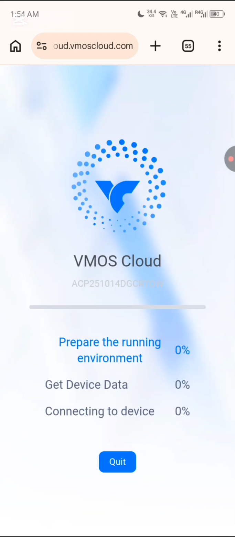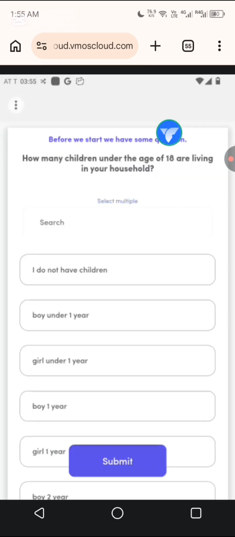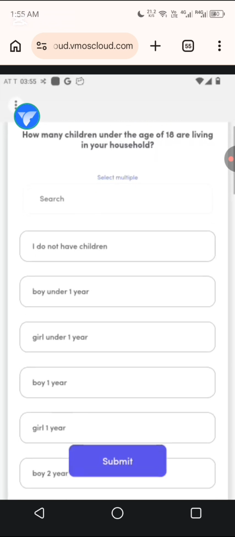So just like that, use your AI. Alright, that question is too easy to use AI, but I was using it to explain this thing for you guys. No matter the question, some questions are very long, but still use AI. Okay, see this one. How many children under the age of 18 are living in your household? Okay, I'll screenshot this first one, or the option. I'm just trying to teach you guys this thing. The first one,